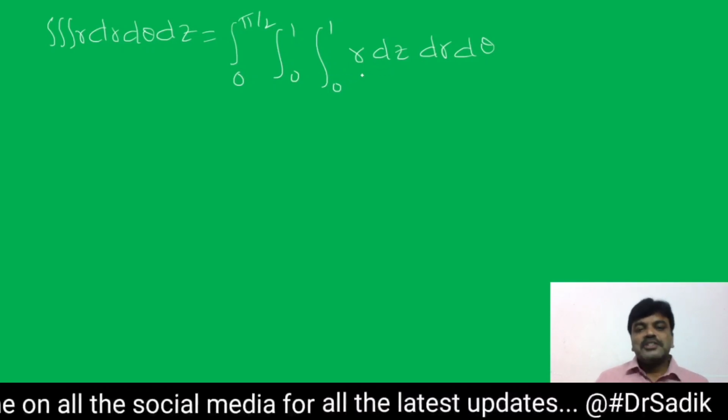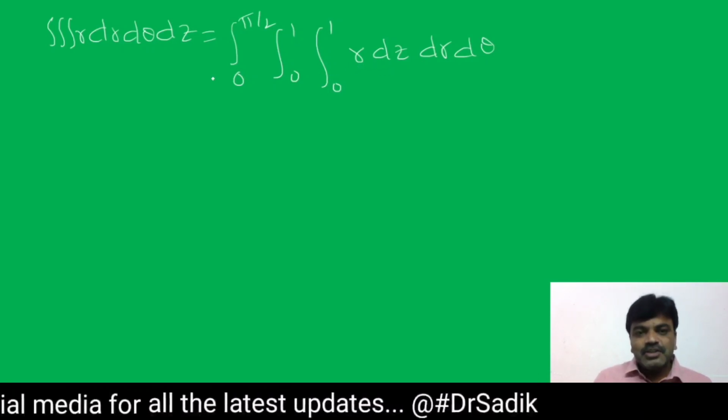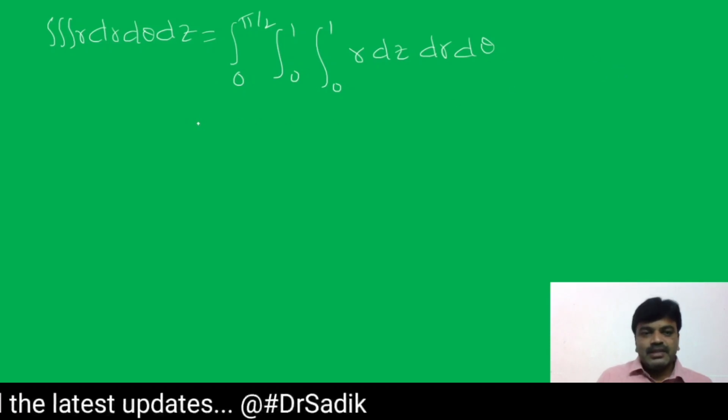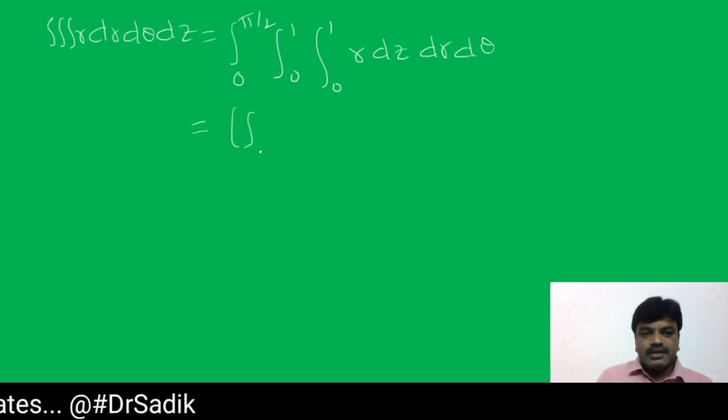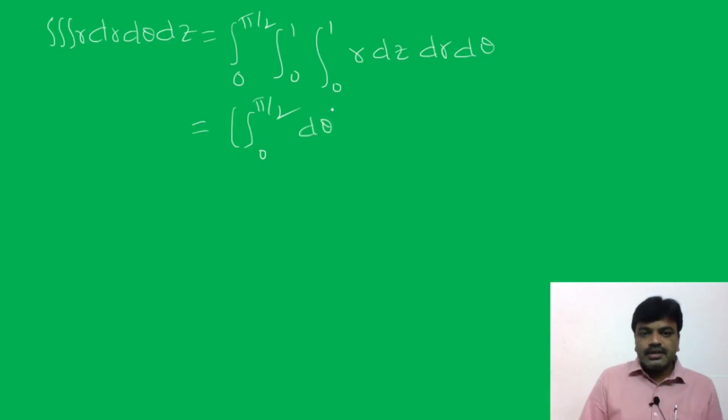Now what is our observation here? We have only r, so we can integrate separately, like integral 0 to pi by 2 into d theta, integral 0 to 1 into dr. Here we have r, friends, so write here r. Now integral 0 to 1 dz.